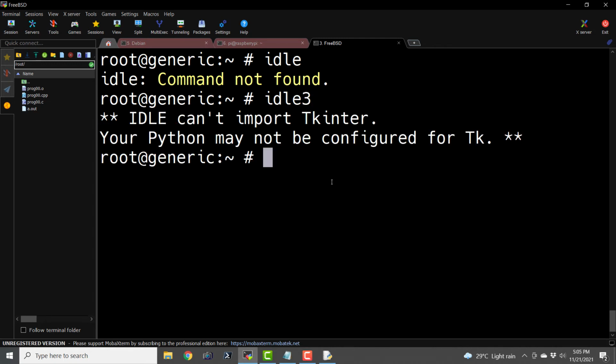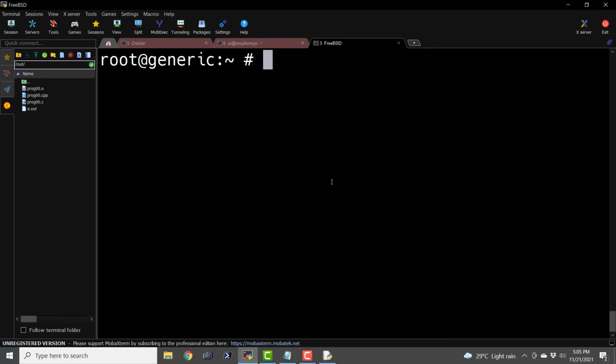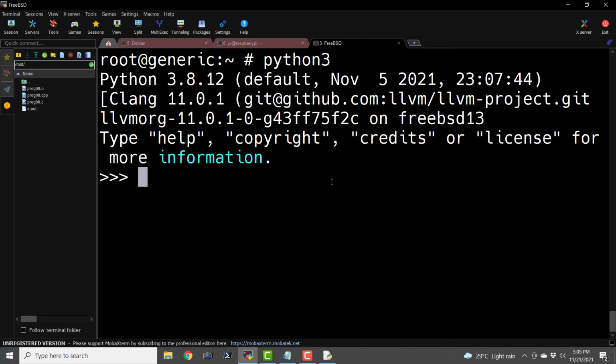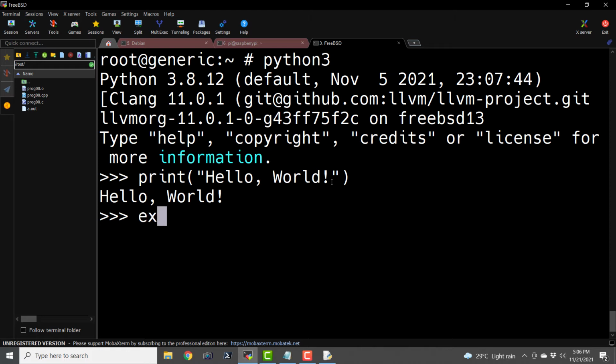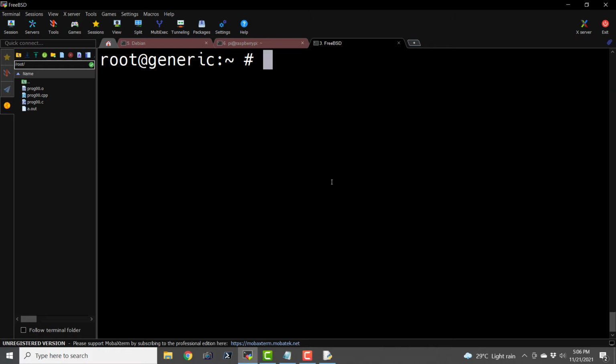I think that it was showing some problem, that's why we did not care to work with it. But here also we can type in the command python3 and print hello world. So it is going to print the hello world string on the terminal. So this is how we can work with the interactive mode of Python's interpreter.